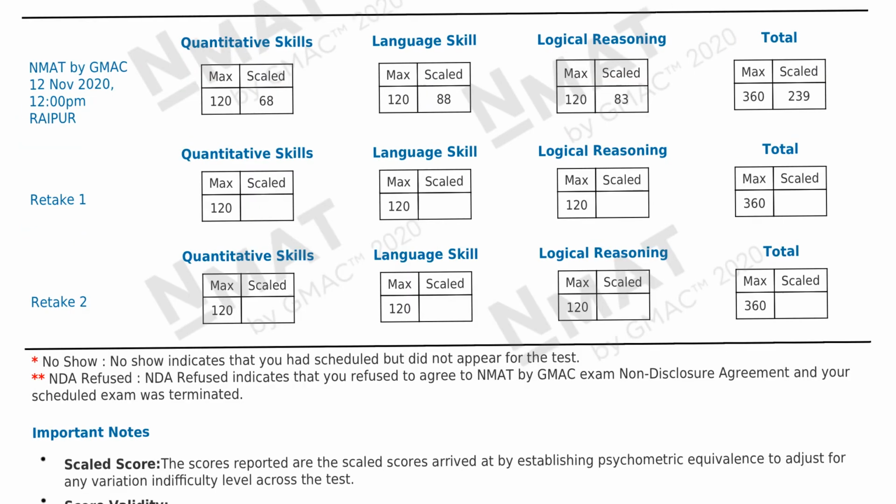Okay. Let's look at one more scenario. One more student has similar scores. So his overall score is 239. Again, same score, but logic 83, very good. Verbal 88, even better, but quant 68. Now, इधर आके मेरे को थोड़ा dicey लग रहा है कि because of quant, he or she might not be able to clear the cutoff.